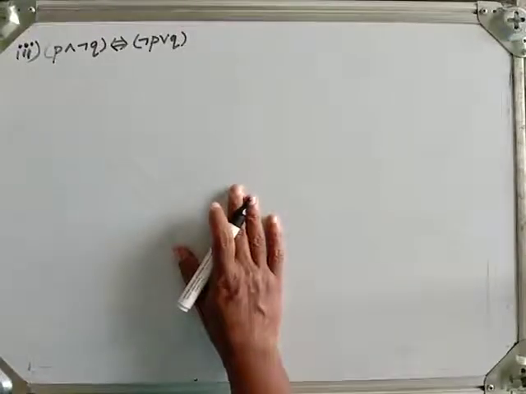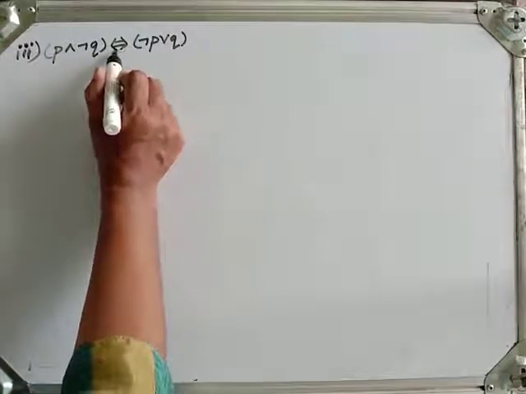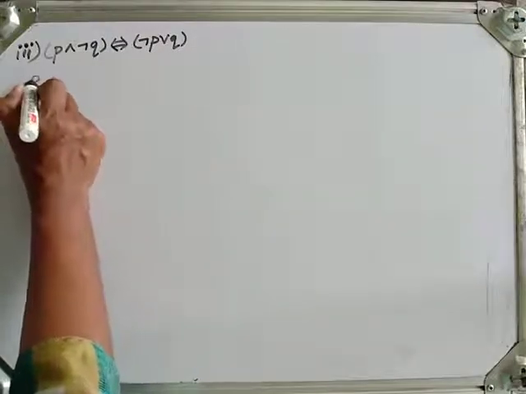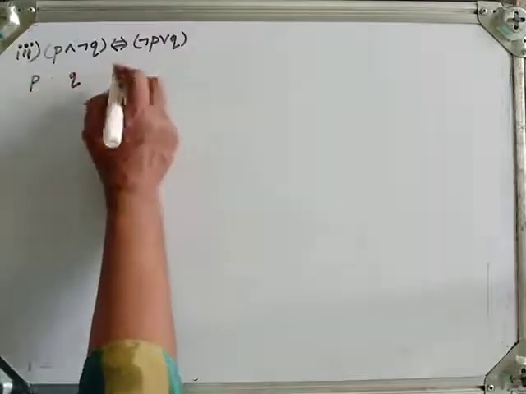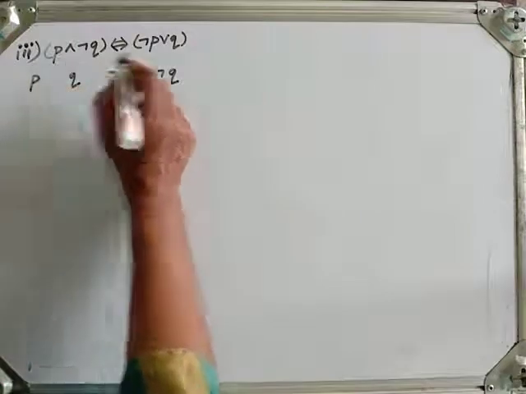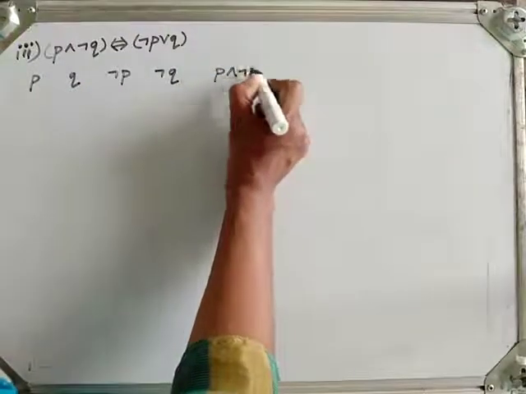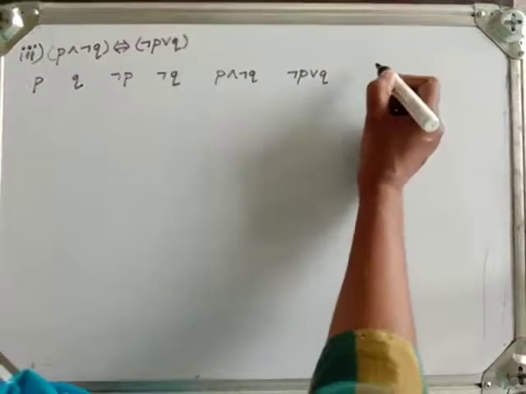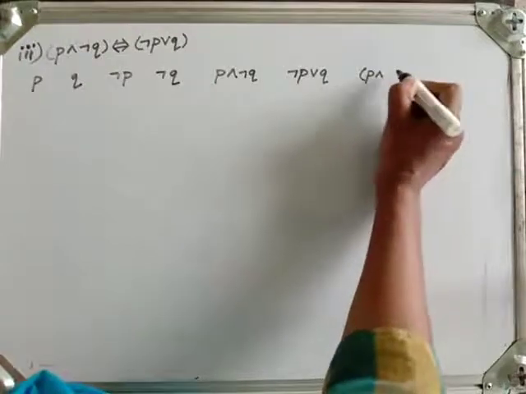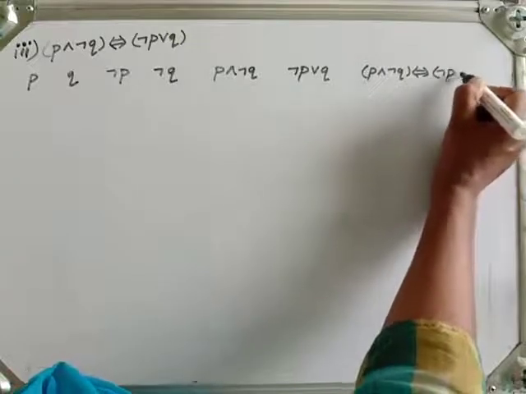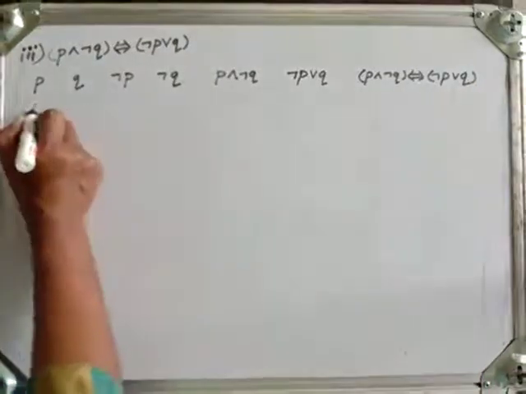Okay, next one. Now the third one we will take P and negation Q, double implication, negation P or Q. So now again 2 variables, so P, Q, here we need negation P, negation Q, then P and negation Q, then negation P or Q, and the last one P and negation Q if and only if negation P or Q. So now P, Q are what?